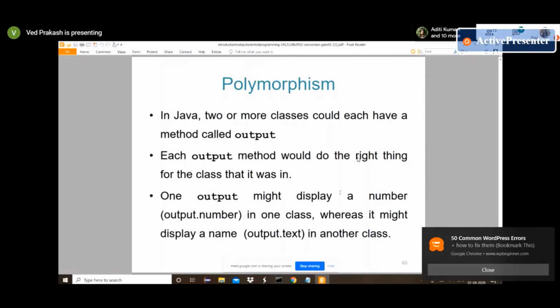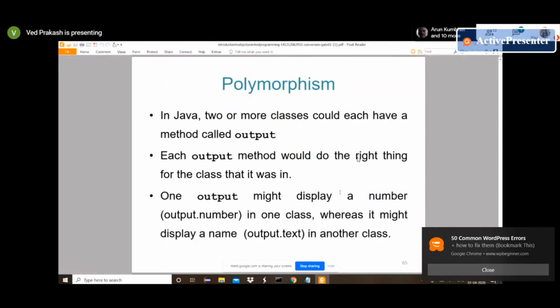Suppose in Animal we provided the same method, not abstract. We provided the implementation of eat in Animal. But in the subclass we want to provide the same method eat, but we want to change that behavior, so this method will behave in a different way.